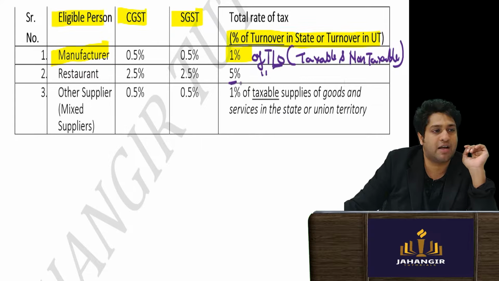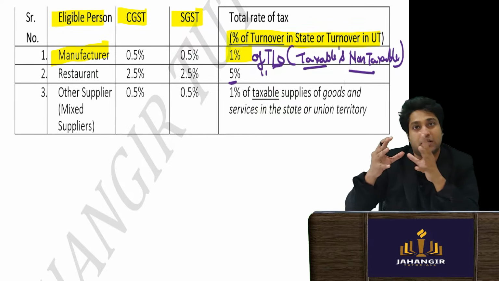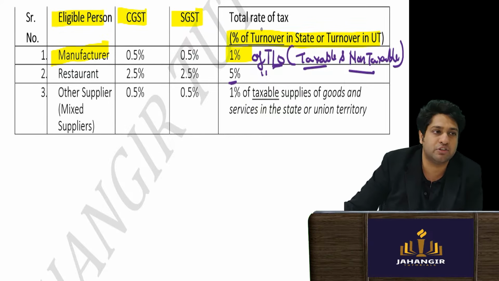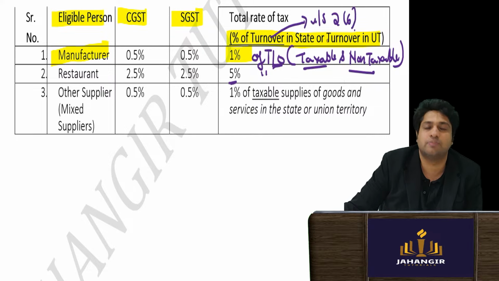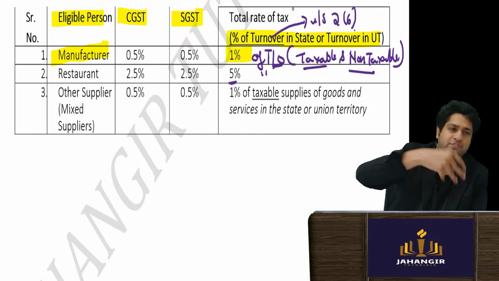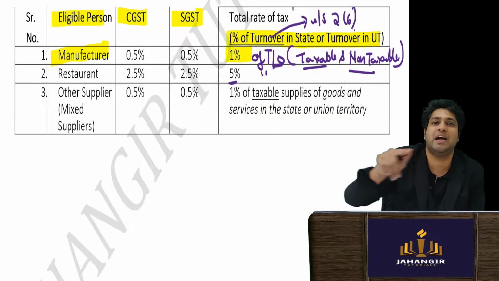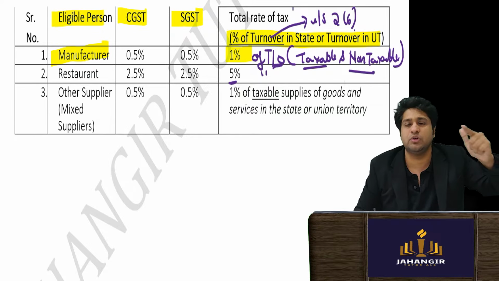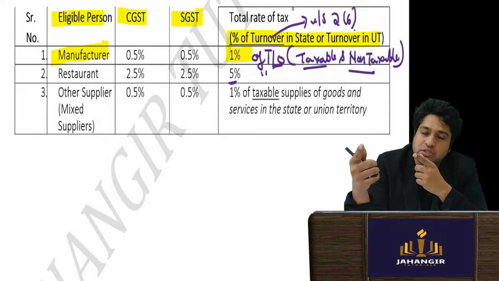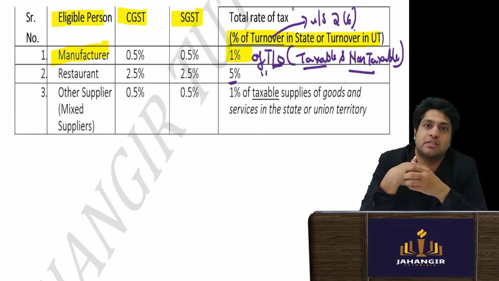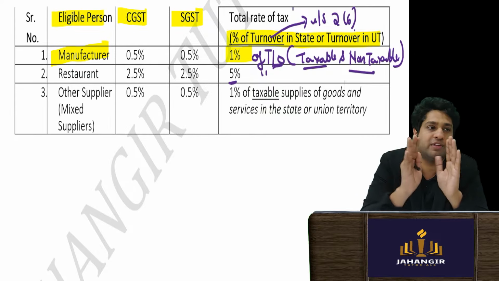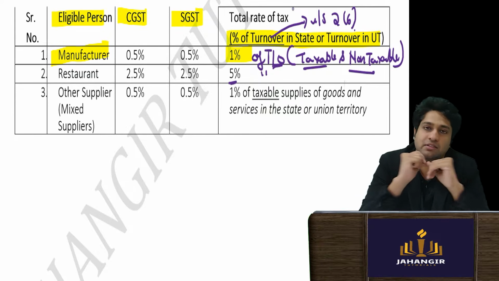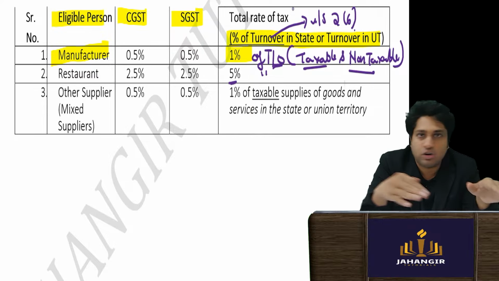And in restaurant, 5% of the turnover. So turnover includes taxable and non-taxable categories. Have to take the combined turnover, because the definition of turnover is given under section 2 subsection 6. Turnover definition they have seen, which I'll take you through in sometime. All taxable, taxable exports, interstate supplies, okay, and exempt supplies, all of them have to be added. So turnover literally means turnover.